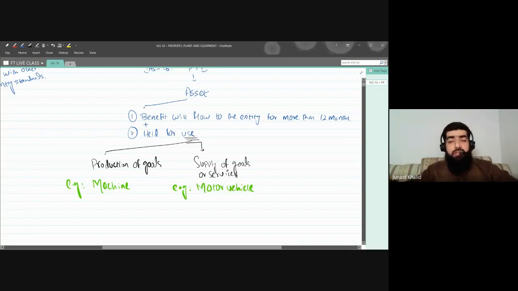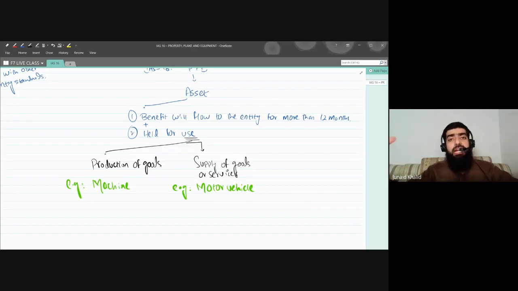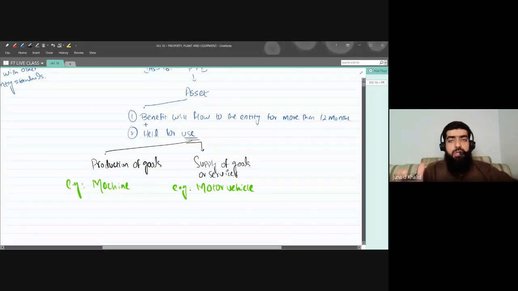For example, you have trucks, you have crawlers, you have cars, and you bought that motor vehicle for the delivery of goods or services from one place to another. I have some motor vehicles, trucks and crawlers, and they are being used for the delivery of goods from one place to another. Which means I'm using that motor vehicle for the supply of goods and services.